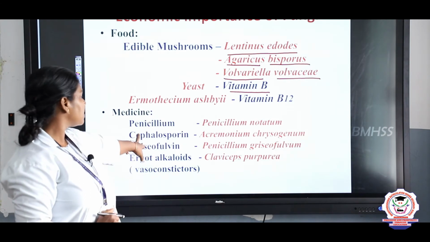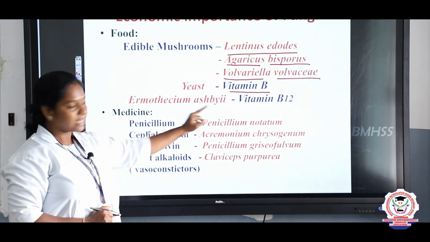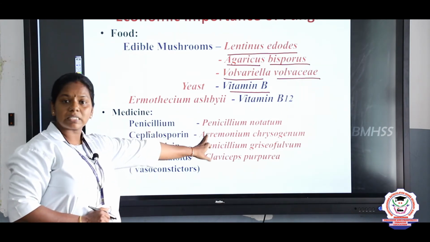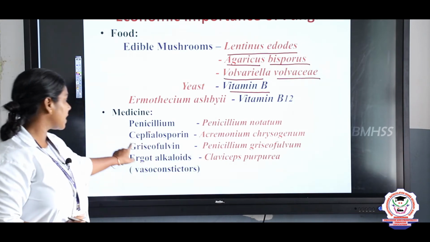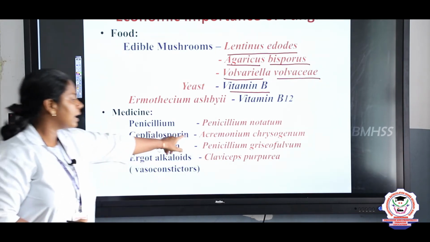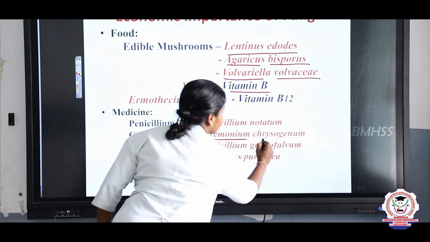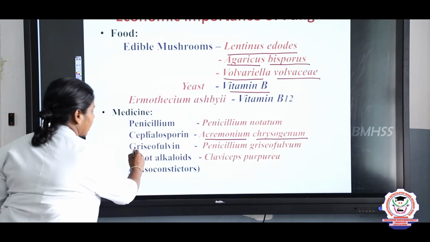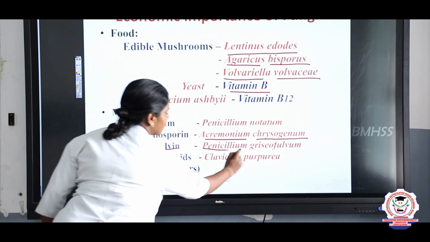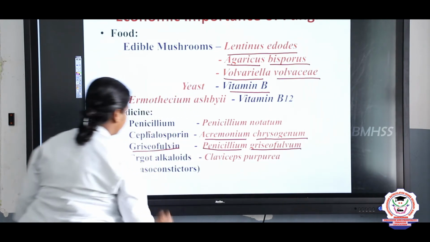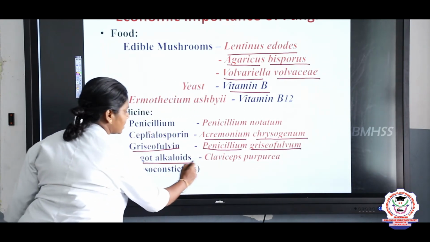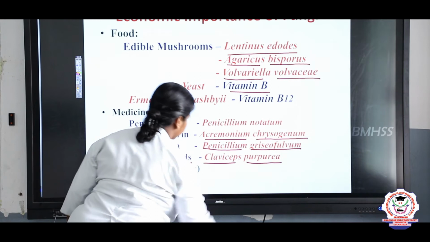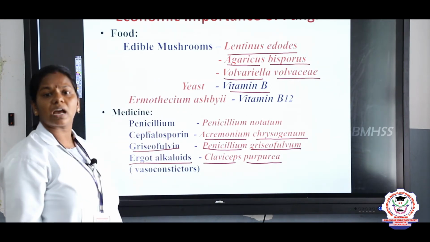For example, penicillin, we discussed that it is derived from the fungus Penicillium notatum. Cephalosporin, Acremonium chrysogenum. Griseofulvin, Penicillium griseofulvum. And ergot alkaloids, Claviceps purpurea, right? They are mostly used in heart treatment, children.